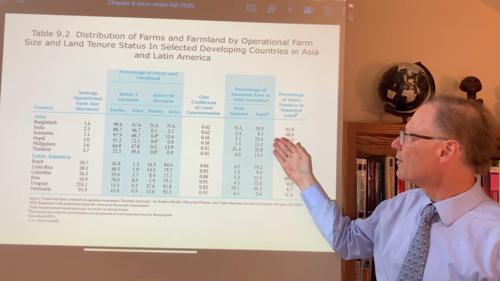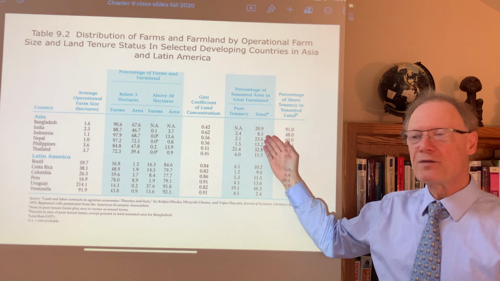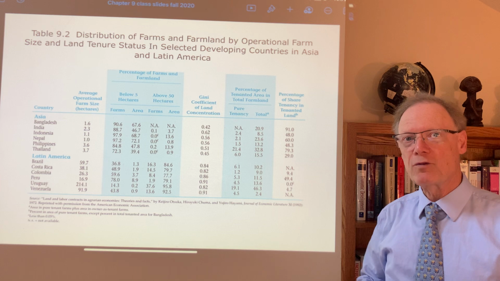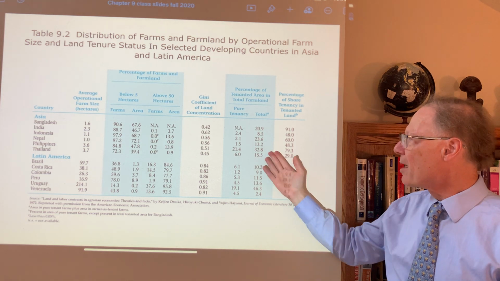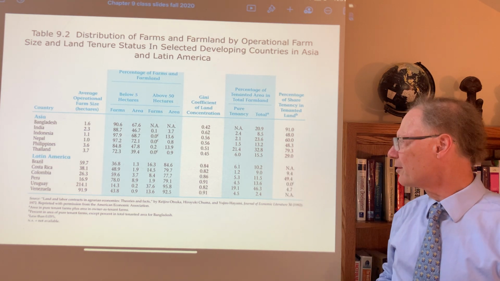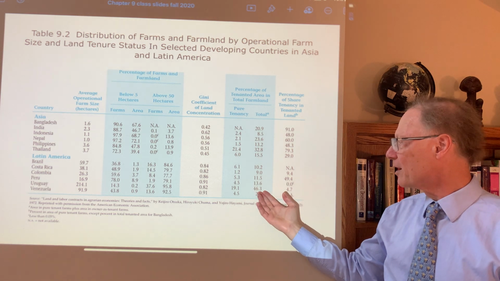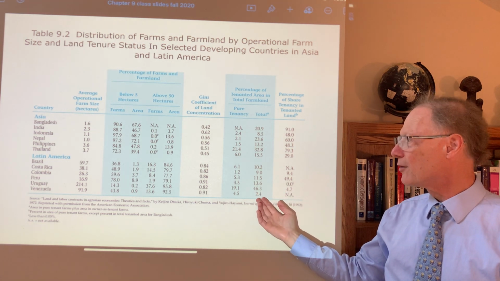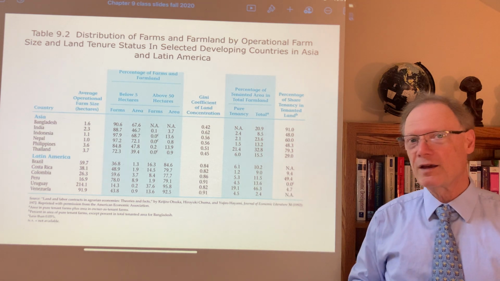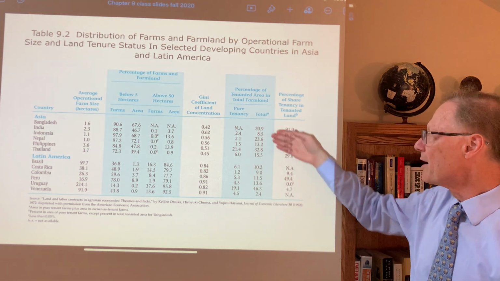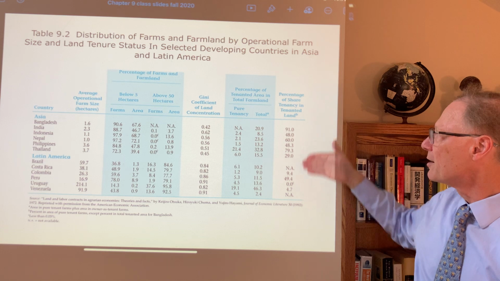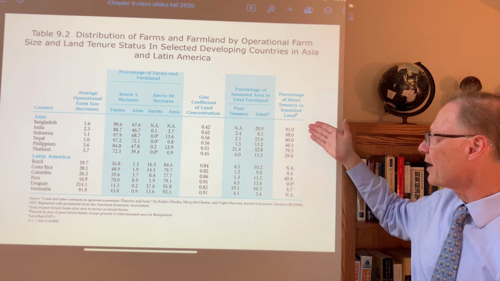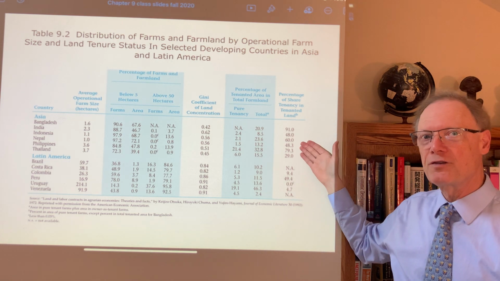For example, in the case of India, it's about 10%, in the case of Bangladesh, about 20%, about a third in the case of the Philippines, and about 46% in Uruguay, in stark comparison with Venezuela at 2.4% and Costa Rica at 9%.